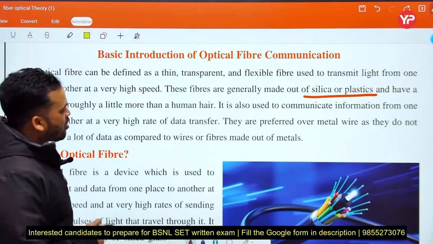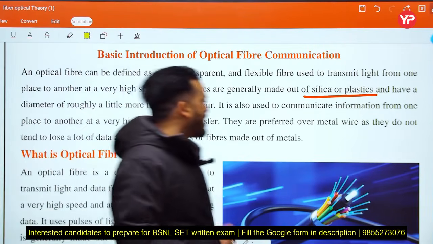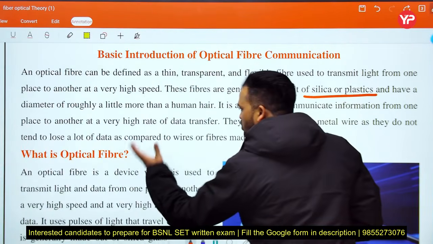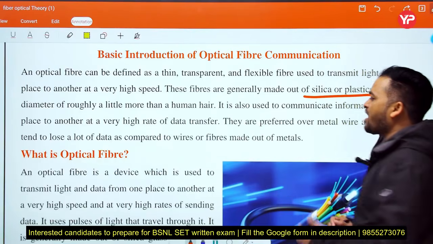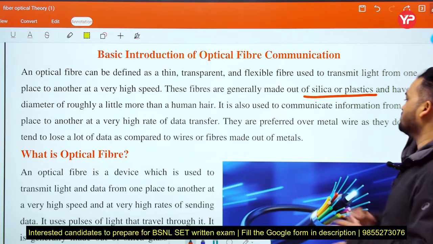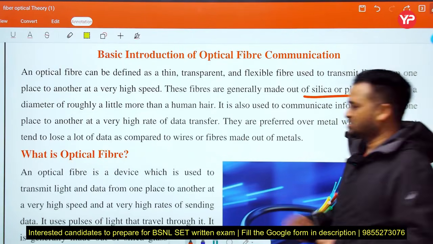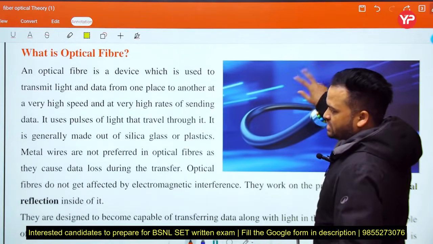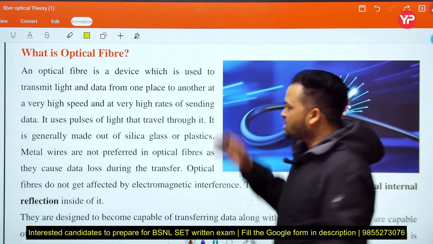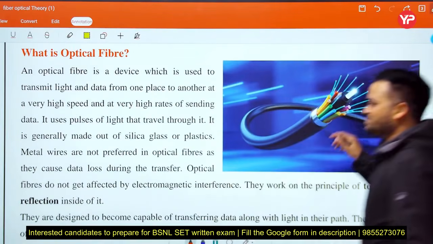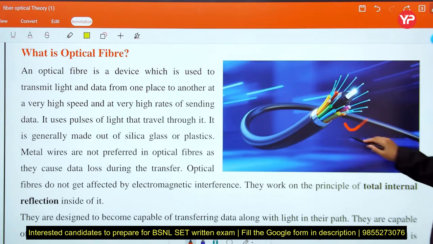They are preferred over metal wire as they do not tend to lose a lot of data as compared to wires or fibers made out of metals. Okay, what is optical fiber? This is the basic introduction of optical fiber. This is the image of optical fiber.